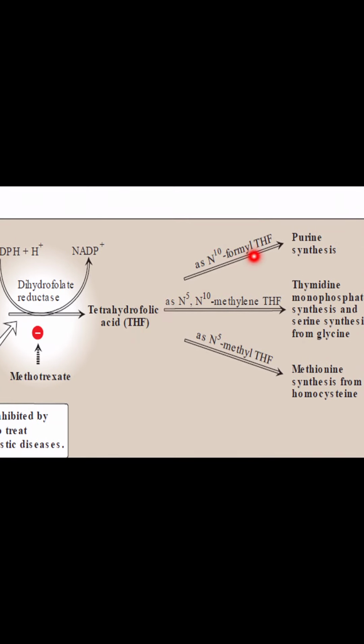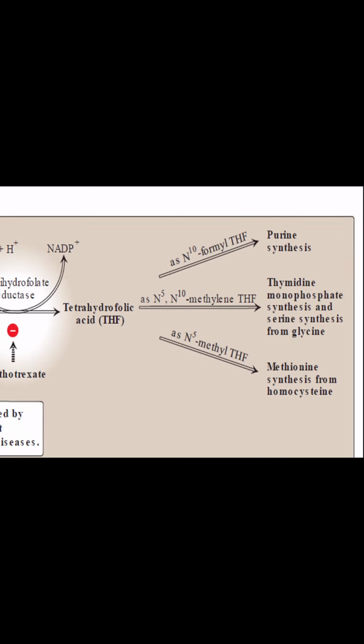If it takes a formyl group, it becomes N10 formyl tetrahydrofolate. If it takes a methylene group, it becomes N5 N10 methylene tetrahydrofolate. If it takes a methyl group, it becomes N5 methyl tetrahydrofolate. So these are the three very important derivatives: N10 formyl, N5 N10 methylene, and N5 methyl tetrahydrofolate.